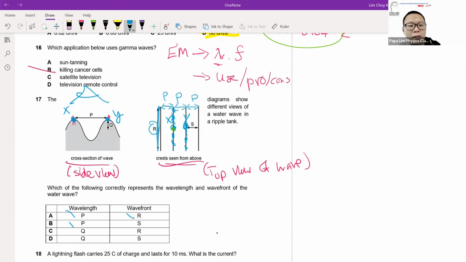So that's why we know that R is known as your wavefront. I would say it's an alternate representation of waves, wavelength, and wavefronts. So that's why the option is A. It's a good thing, because we tend to forget what is wavefront when we do our revision. So this is a timely reminder of what wavefront is.